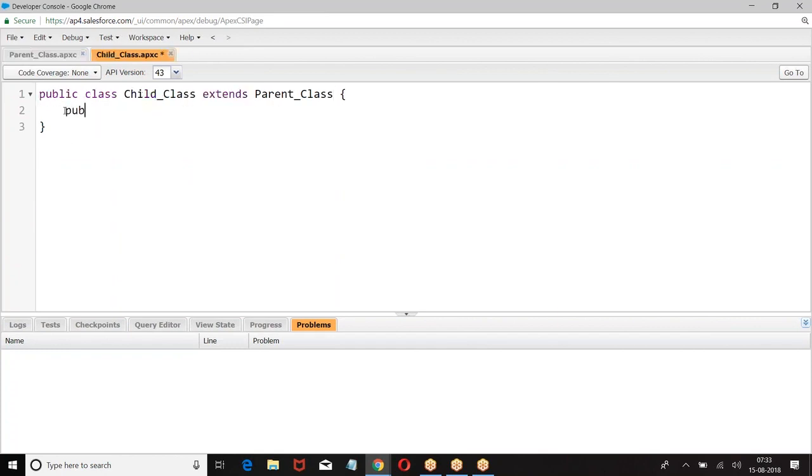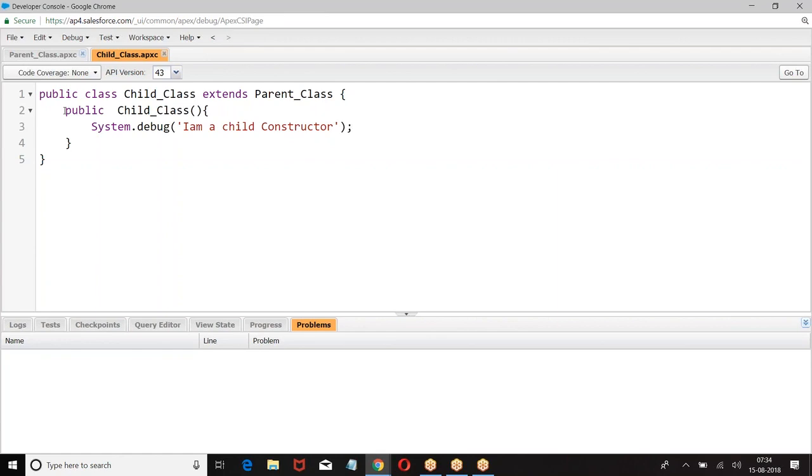Now I have a parent class with a constructor and a child class with a constructor.